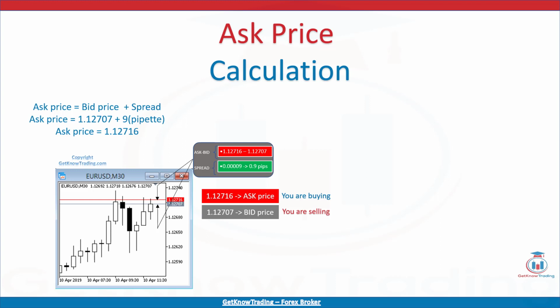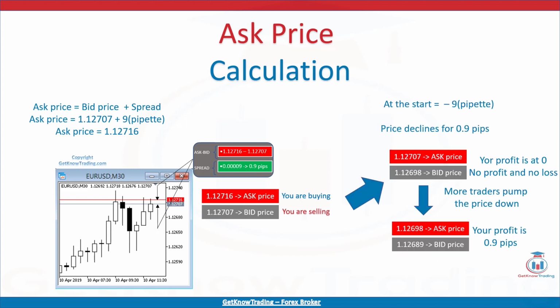In case where the bid price is 1.12707 and spread is 0.9 pips, then the ask price will be 1.12707 plus 9 pipettes, which gives you at the end 1.12716.